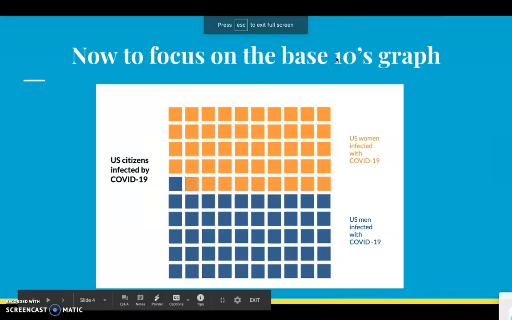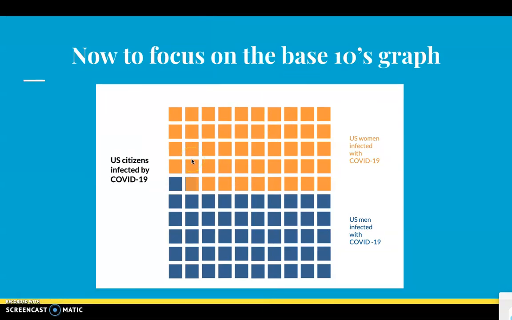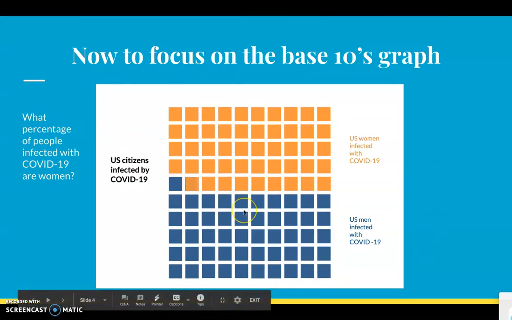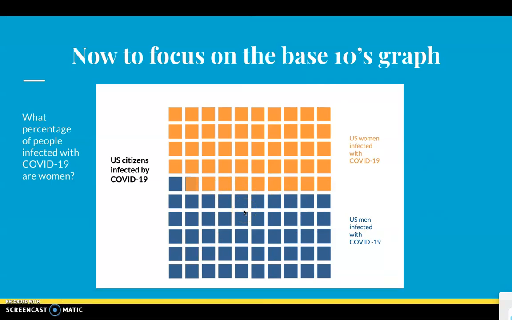Let's focus on a base 10's graph together, okay? So we're going to answer some questions. We went over what it all means. So now let's answer a question. What percentage of people infected with COVID-19 are women? How do we find that? Okay, so we know that all of this is 100. So we know that our one whole equals 100, so that could also be known as our denominator.